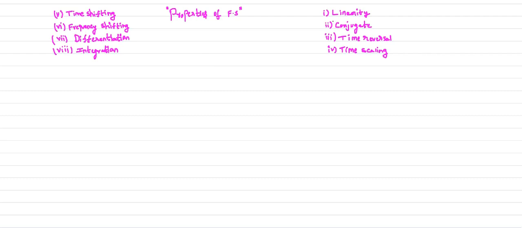Up to the last class we completed four properties of the Fourier series, which are the linearity property, conjugate property, time reversal property and time scaling property. In this class we will cover four properties: the time shifting property, frequency shifting property, differentiation in time property and integration in time property. We will see all these four properties one by one in this class.